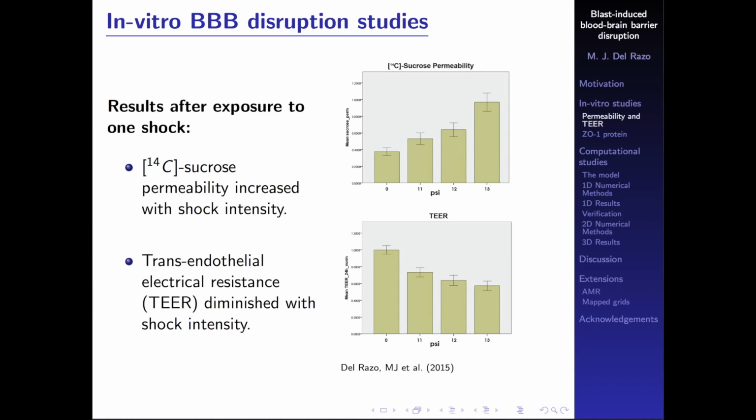Okay, so what did the experimentalists find by doing this experiment? For instance, they studied the permeability of the membrane, and as they increased the intensity of the shock, the permeability of the membrane increased as well. They also measured the transendothelial electrical resistance, and as you can see, it diminished with shock intensity.